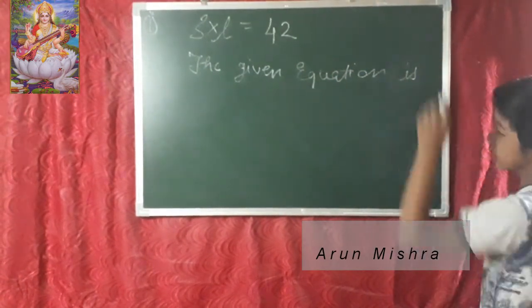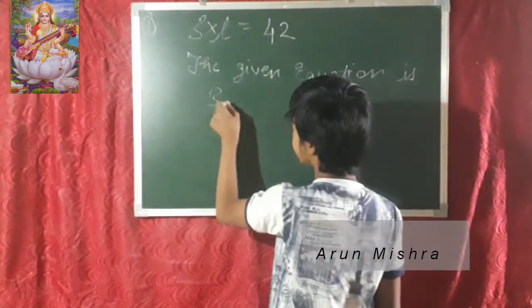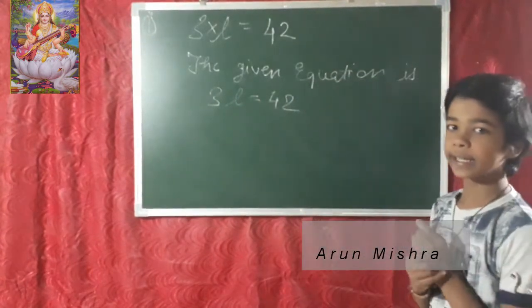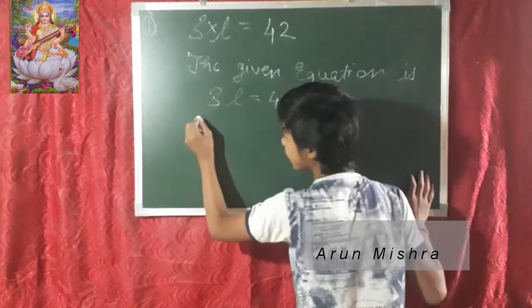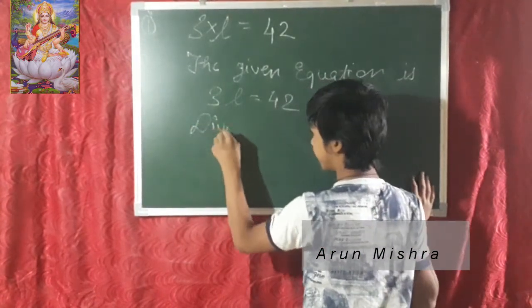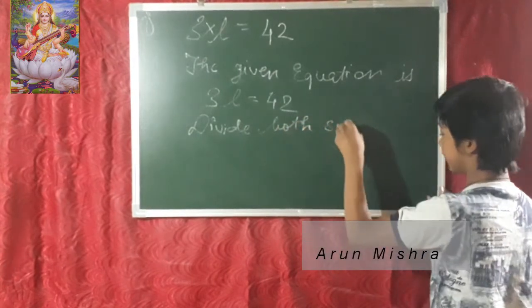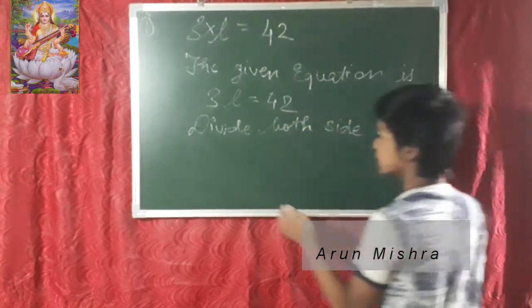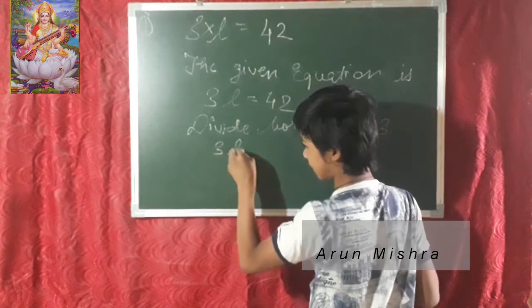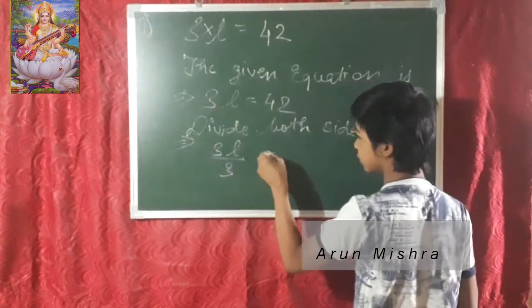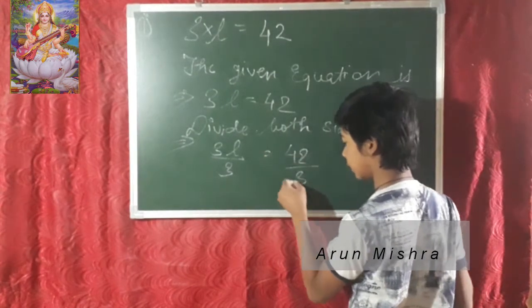What is our given equation? The given equation is 3L is equal to 42. Now what should I write here? Tell me fast. I will write here: divide both sides by 3. So when dividing both sides by 3, 3L upon 3 is equal to 42 upon 3.